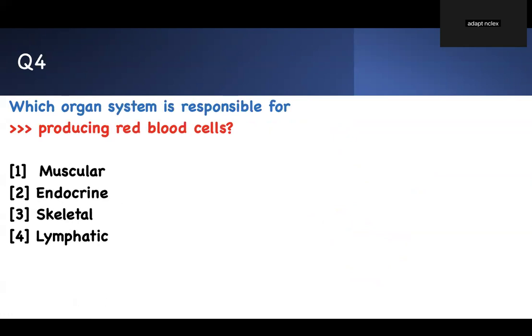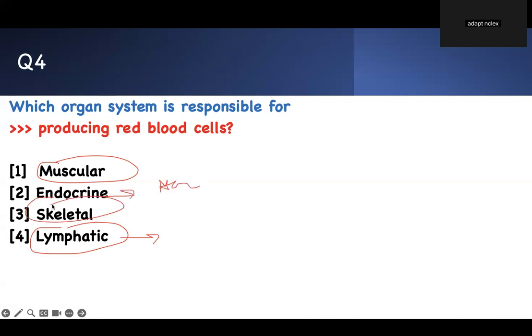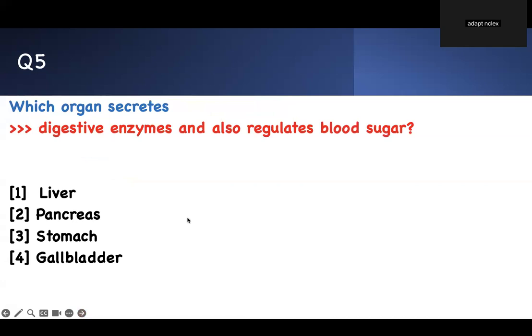Which organ system is responsible for producing red blood cells? Let's look at it. Blood cells. Muscle does not produce blood cells. Lymphatic is mostly fluid, taking blood fluid back to the body system. Endocrine, hormones. Therefore, skeletal system is responsible for blood cell production using the bone marrow.